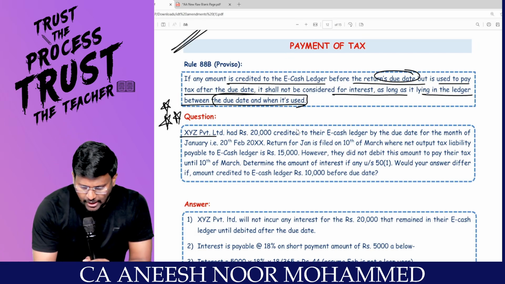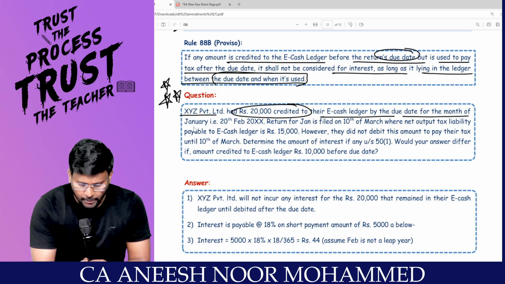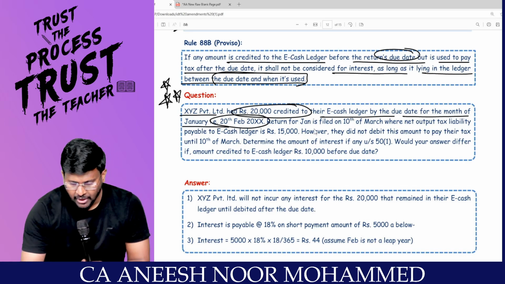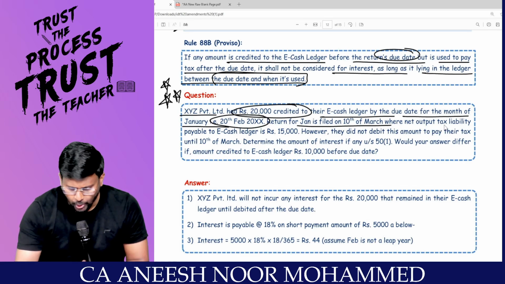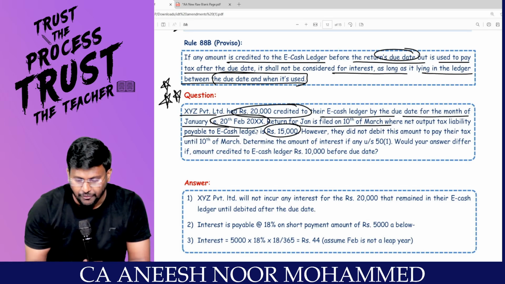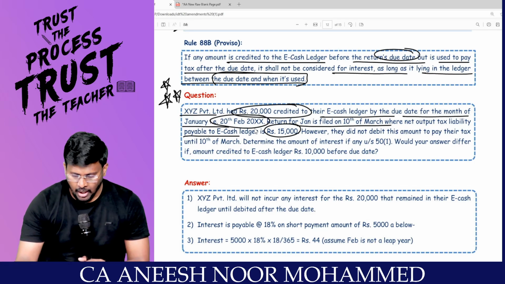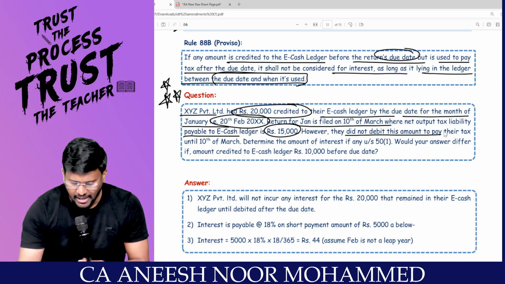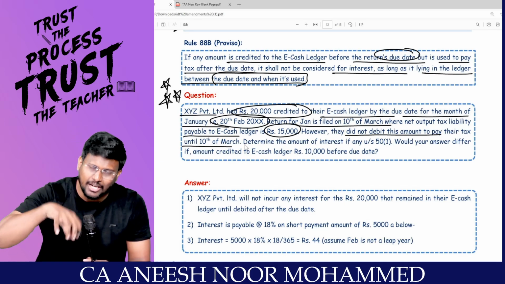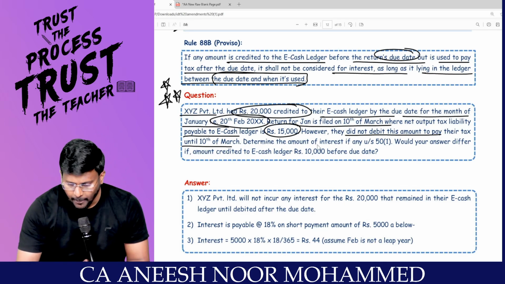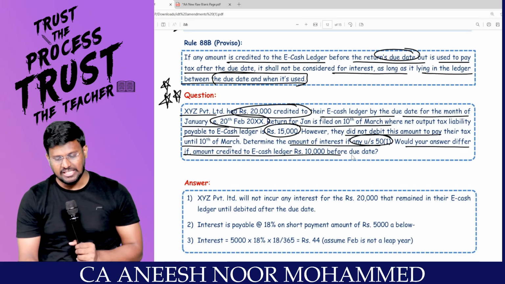XYZ Private Limited had 20,000 credited to their electronic cash ledger by the due date for the month of January. January means the due date is 20th February. The return for January is filed on 10th March. There is a delay, where the net output tax liability payable through the electronic cash ledger is 15,000. How much did I deposit? 20,000. Correct? However, they did not debit this amount to pay their tax until 10th March. That means they have not utilized this amount; it was lying in the electronic cash ledger itself. Determine the amount of interest, if any, under section 50. Would your answer differ if the amount credited to the ECL is only 10,000?